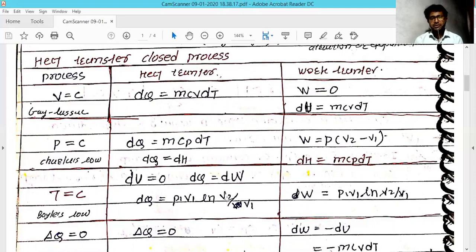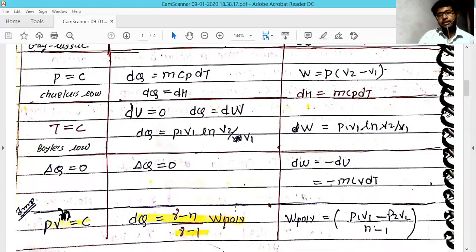If you take the difference between the two enthalpies, you find the heat contained by the process. So you can write dq equal to dh, and dh is m cp dT, which as we have seen above is for the ideal gas.